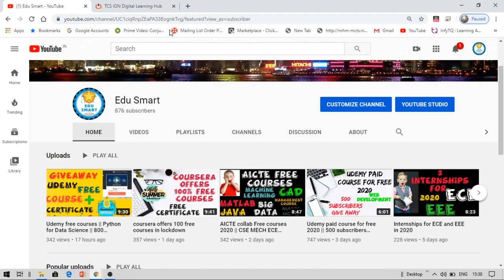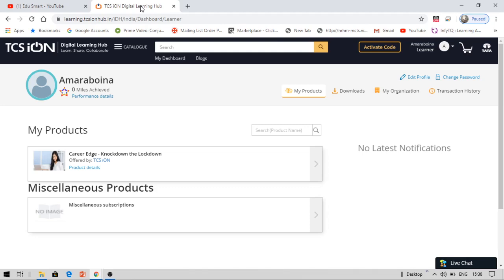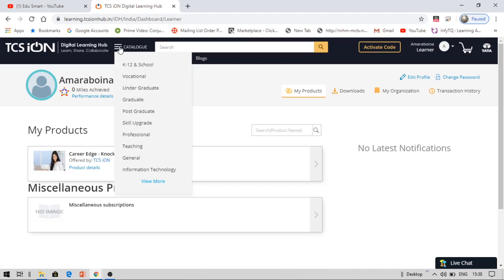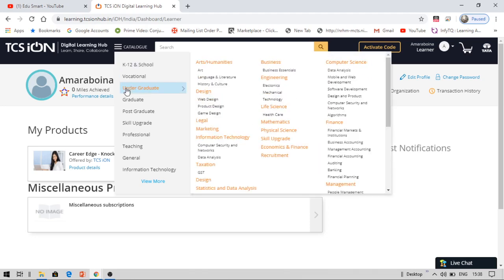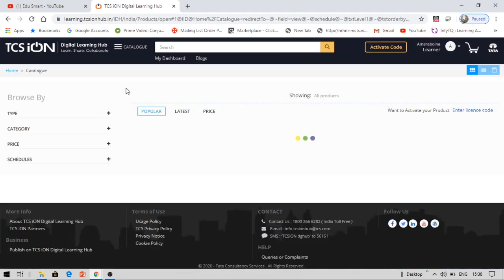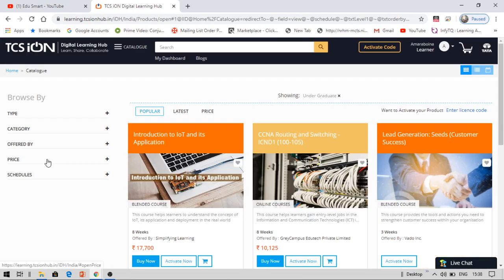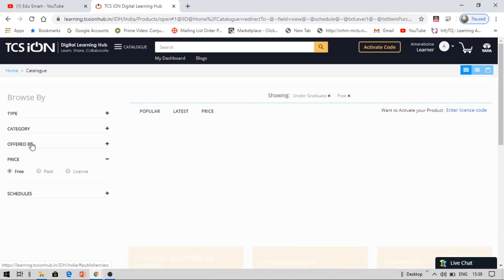So moving further, let me take you to these courses now. I'm going to show you how you can get these courses on a PC. However, you can also get it on your mobile phone. You need to click on this menu. In the mobile phone, you will get a set of menus and then you can select catalog. Now I'm going to select undergraduate. This is on PC, guys. First of all, go for price, select free, and select offered by.